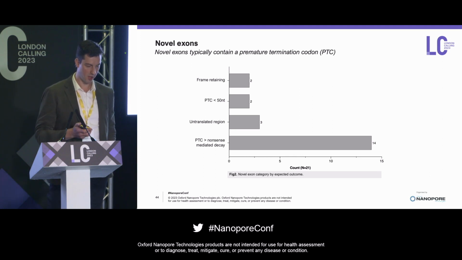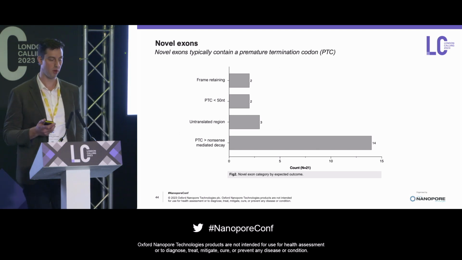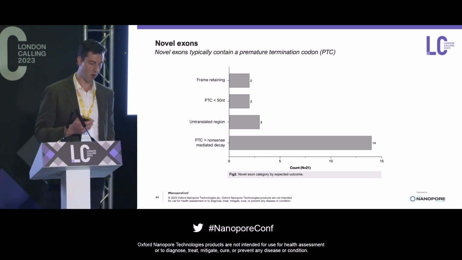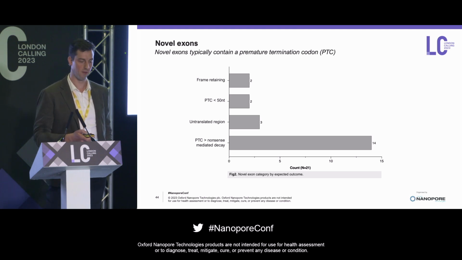We also identified several novel exons within our data. We found about 21 of those. Again, most of those were containing a premature termination codon. Some of those were frame retaining. Some of those were found in the 5' and 3' UTR regions, and a couple of them contained a premature termination codon that was less than 50 nucleotides from the final junction, so we don't think those are necessarily getting marked for NMD.